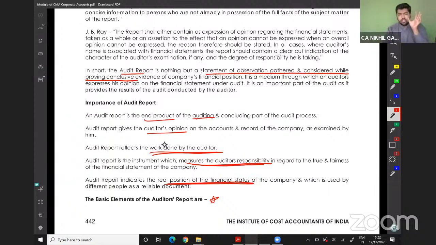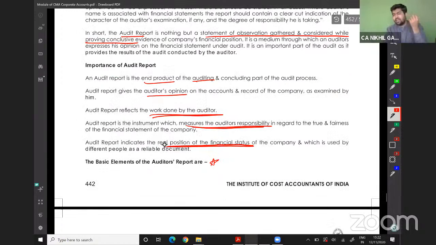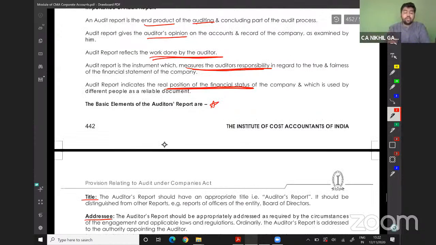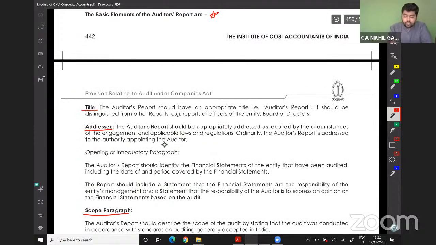So basically, in the audit report, we will learn the basic parts of the audit report. Don't worry, there will be a title. It is addressed to the responsibility of the auditor, the responsibility of the management, the opinion of the auditors, any other matters, any other things which the auditor should report, and so on. Everything will be reported in our audit report. The basic elements of the audit report start with the title. The audit report shall have an appropriate title, that is, audit report. It shall be distinguished from other reports, for example the report of officers of the entity, the board of directors' report, and so on. So how can this be distinguished?